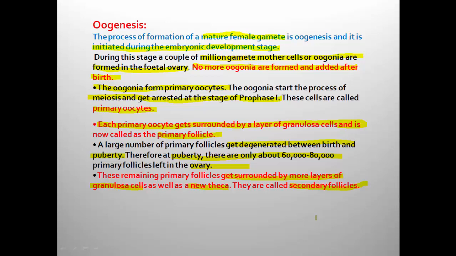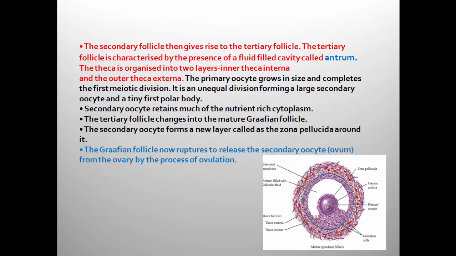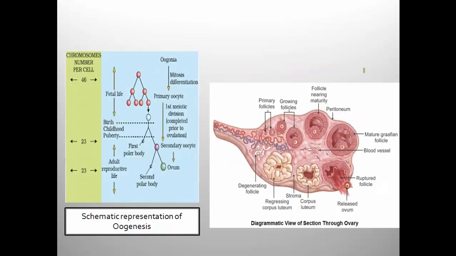Then the secondary follicle gives rise to the development of tertiary follicle, and the tertiary follicle is characterized by the presence of a fluid filled cavity called antrum. See, you can see the changes. What are the things that I am explaining? This is the transverse section of the ovary. Here you can see the smaller cells. They are primary follicles. Primary follicles are growing.